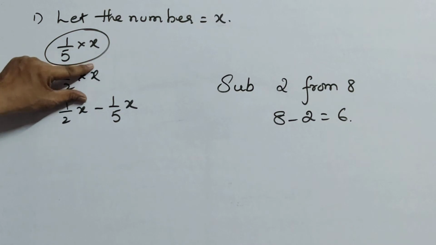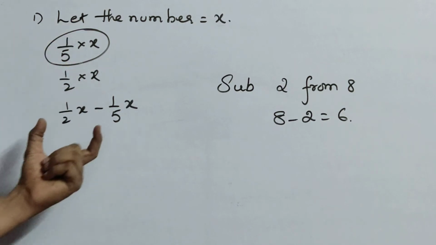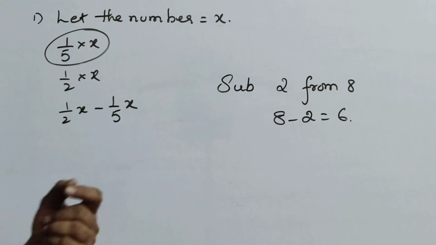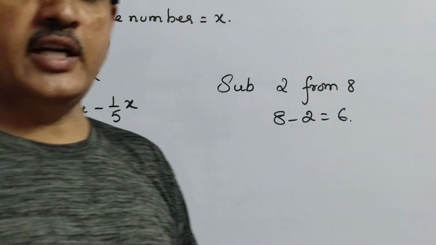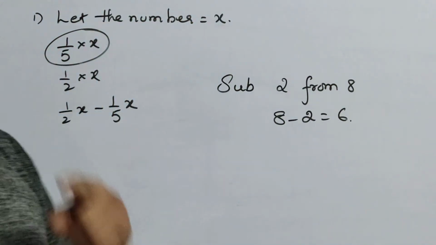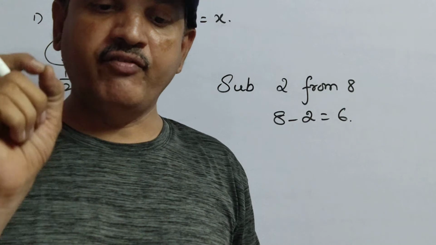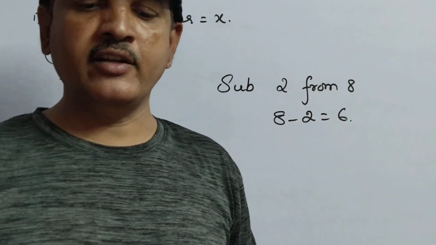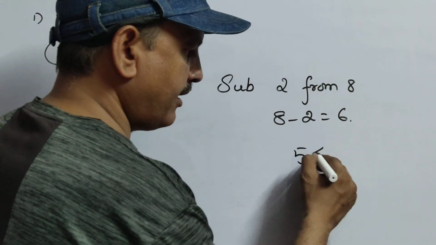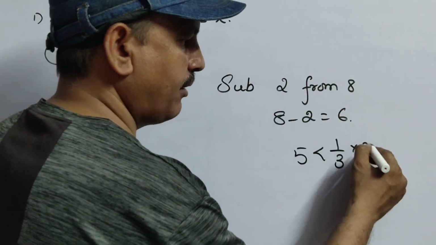So 1 by 2x minus 1 by 5x. So this is the difference. Now this difference is equal to 5 less than 1 by 3 of the same number.